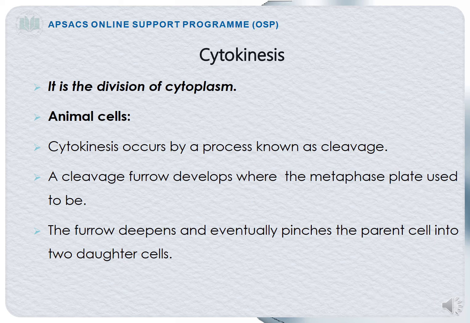Now, cytokinesis. It is the division of the cytoplasm. As I have told you earlier, cyto means cytoplasm, kinesis means the division of the cytoplasm. Now, how does cytokinesis take place in animal cells? Cytokinesis occurs by a process known as cleavage. A cleavage furrow develops where the metaphase plate used to be. The furrow deepens and eventually pinches the parent cell into two daughter cells. So, in cytokinesis, simply the cytoplasm will be divided and the two daughter cells will be formed.